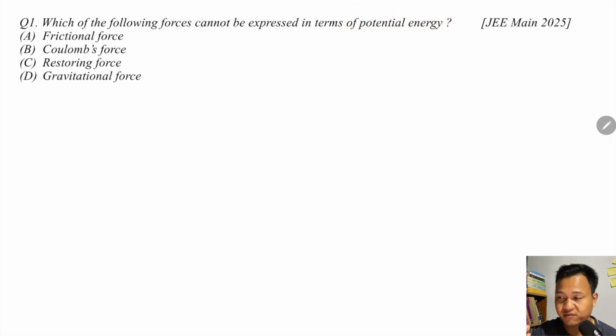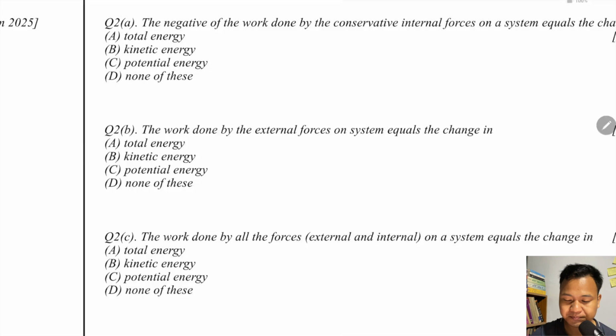If the force is not conservative, then you will not have potential energy. Coulomb's force, restoring force, spring force and gravitational force are conservative, but friction force is non-conservative. So therefore this is the answer.